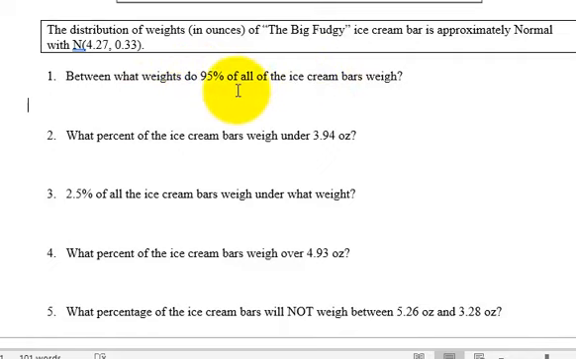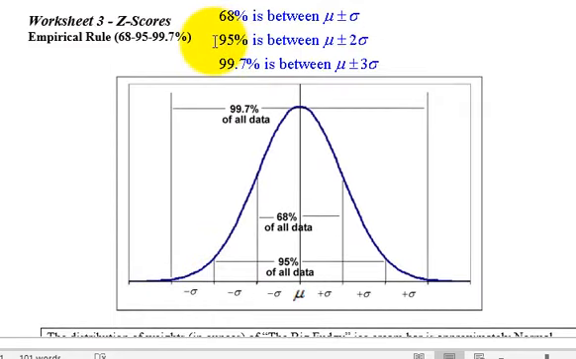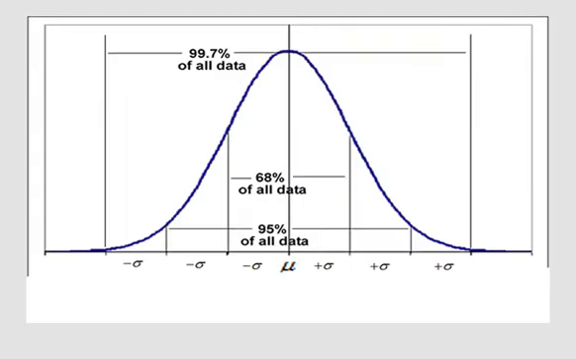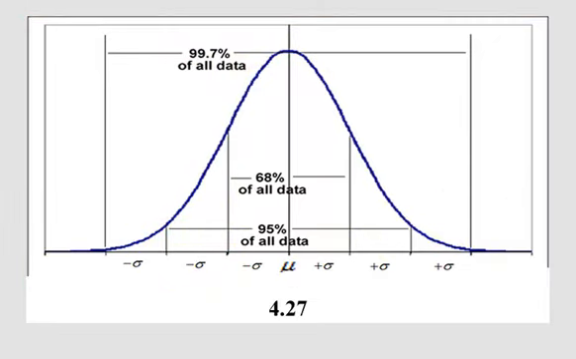Now there's more than one answer here. I was thinking about that mathematically, but what I should have said was, what do the middle 95% of the ice cream bars weigh? So 95%, that's this rule. 95% is the mean plus or minus 2 standard deviations. Let me flip over here to my little graphic that I made. Okay, here's the rule. So 95% is plus or minus 2 standard deviations from the mean. And our mean is 4.27, right? That's stated. And our standard deviation is 0.33.